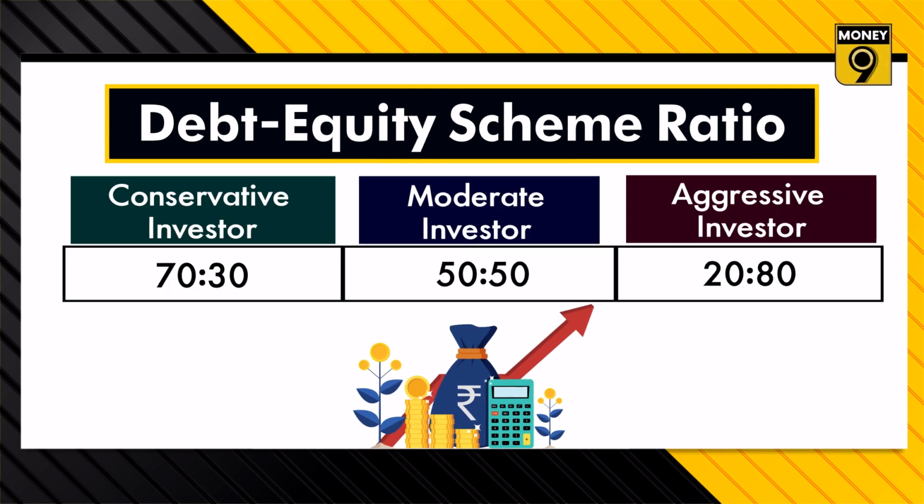Similarly, for a moderate investor who is willing to take a medium risk, this ratio will be 50-50. For an aggressive investor, the ratio should be 20:80, meaning 20% investment in debt schemes and 80% investment in equity schemes. Now, to create a sustainable portfolio, a mutual fund investor should always invest according to their risk-taking ability.